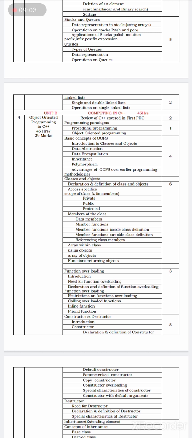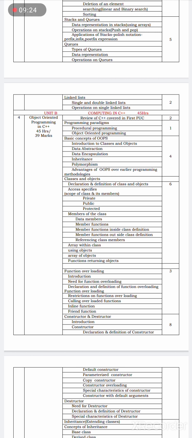In this topic, whatever syllabus was left over in PUC 1 of C++, I will continue first here, and then we will start with the second unit.